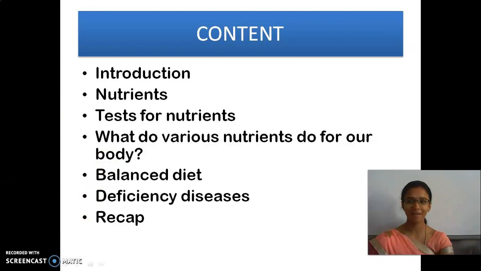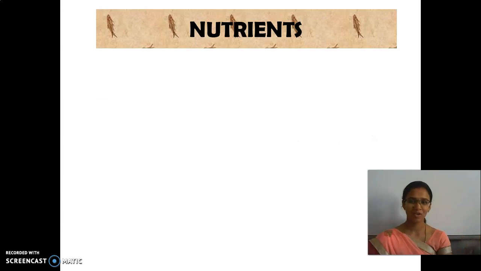What are they? First, introduction and then nutrients. And we had seen the tests for nutrients also. And then what do various nutrients do for our body? So what is the use of various nutrients? And then balanced diet. Lastly, deficiency diseases. And then recap.